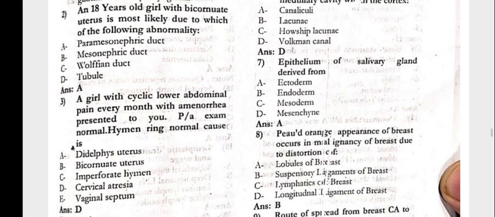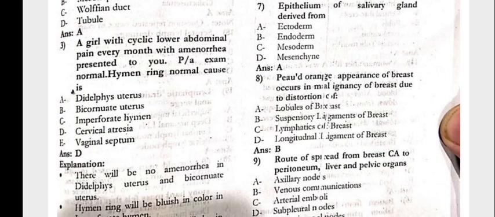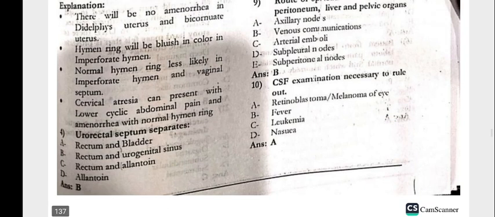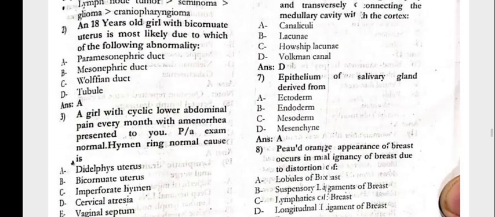The paramesonephric duct. The girl with the cyclic lower abdominal pain every month with the amenorrhea presented to you. PA exam normal, hymen ring normal, cause would be the cervical atresia. Question number 4, the urorectal septum separates the rectum and the urogenital sinus.